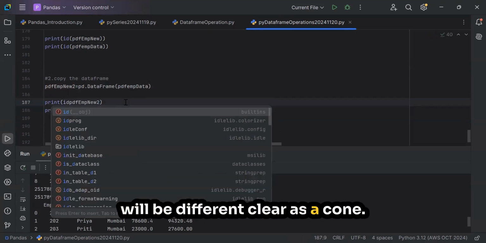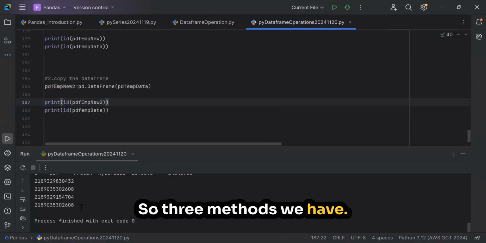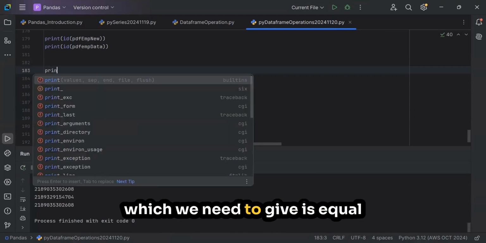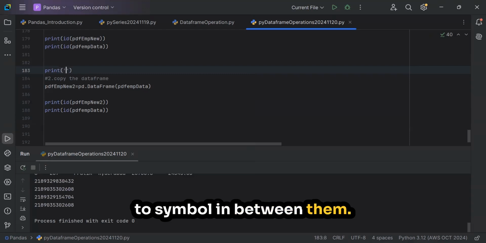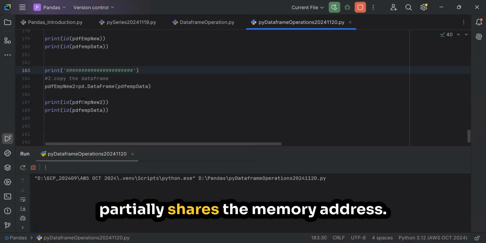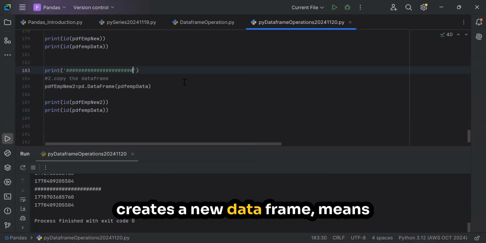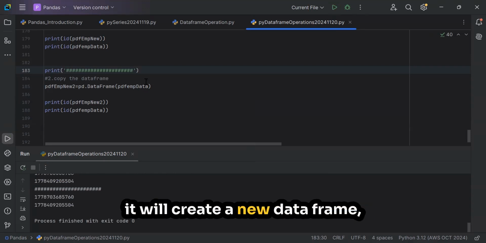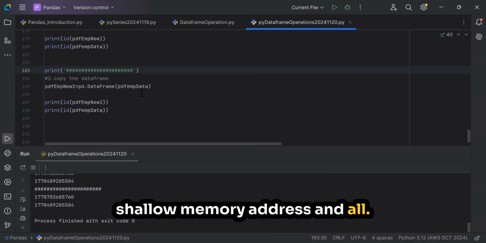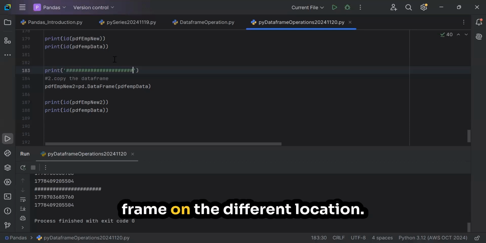Is it clear? Yes, sir. Three methods we have. In one, the address will be same for both, which we get by giving the equal to symbol between them. The other method is copy, which partially shares the memory address. The third one completely creates a new data frame. It will create a new data frame, but there is something called a shallow memory address. So partially it will have shared memory, but it will create a data frame on a different location.